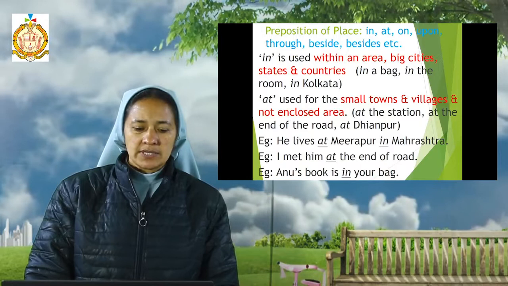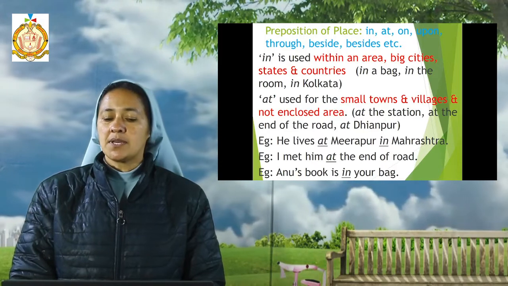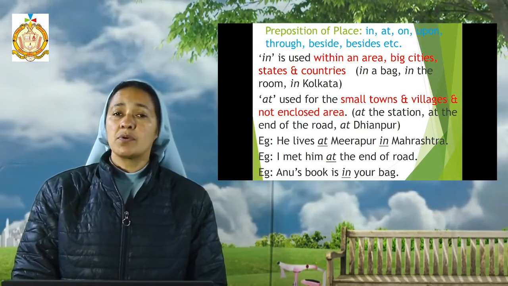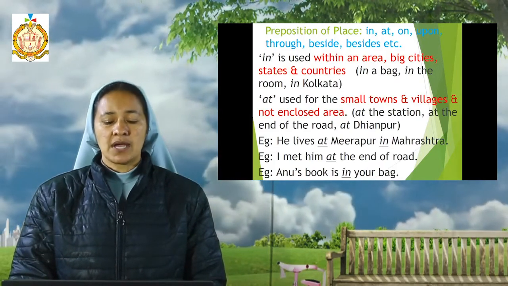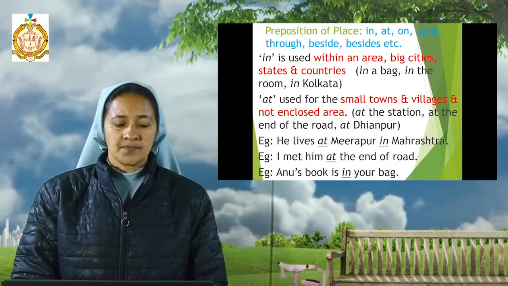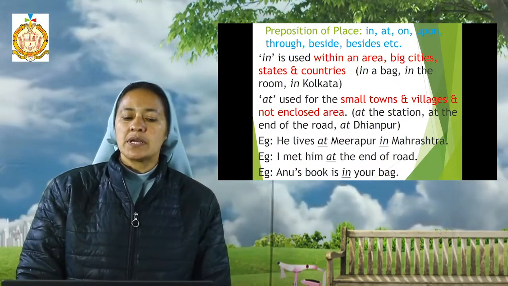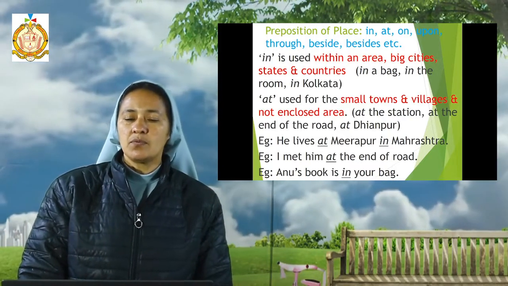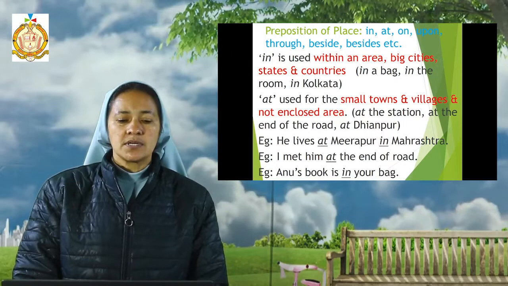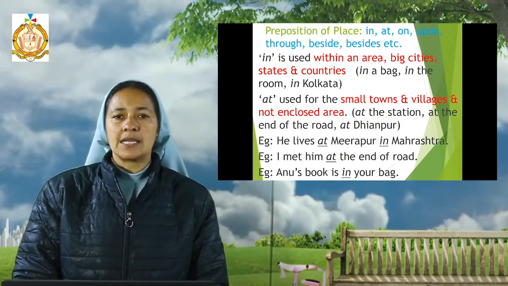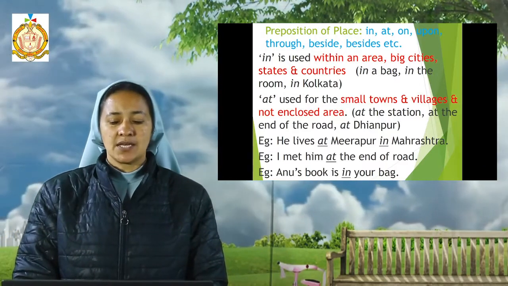Okay. Now let us go with the examples. He lives at Mirapur in Maharashtra. Here Mirapur is a small town, so we have used the preposition "at", and Maharashtra is a state, so we have used the preposition "in". I met him at the end of the road. As we have told, "at" we use for a not enclosed area, so therefore we use the word "at". And "in" we use for a closed area, within an area. We have the example here: Anu's book is in your bag.